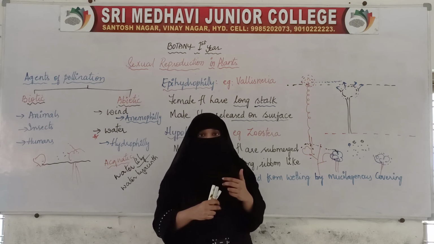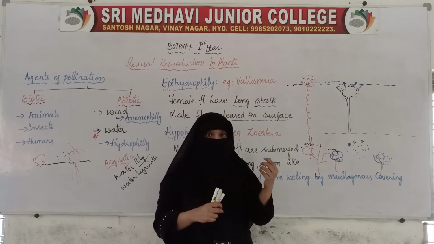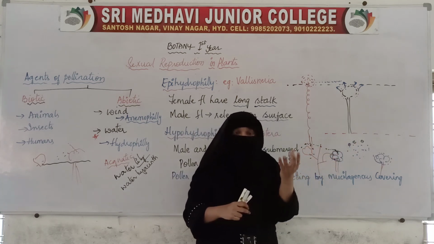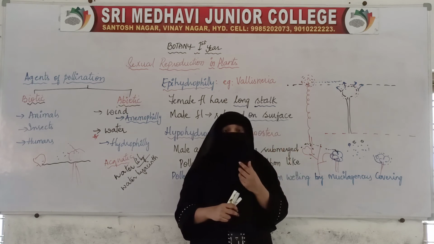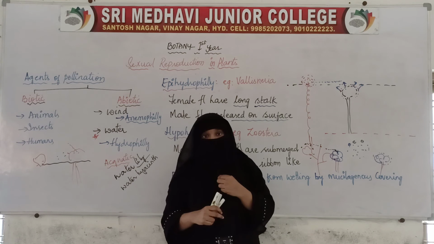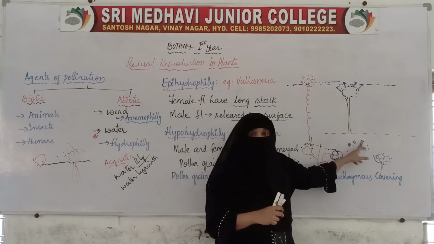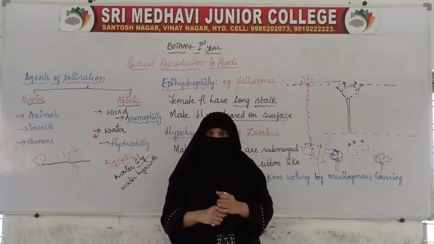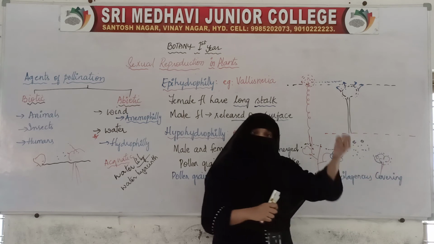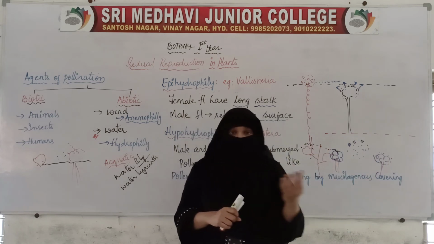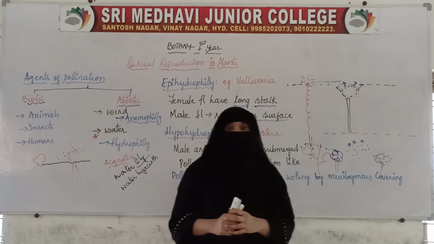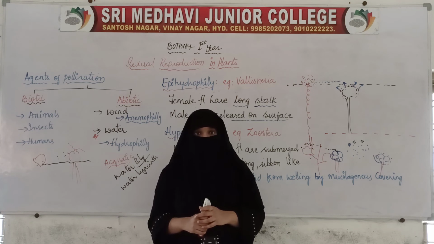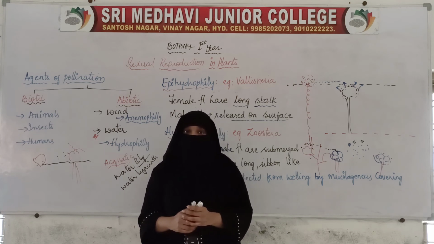How are they being protected from getting wet? How are they getting protected from the damage? Before the pollen grains are released, they will get a mucilaginous covering, and because of that covering, the pollen grains are prevented from wetting. They are kept dry, and when it reaches the stigma, the stigma will receive the pollen grains, and inside the pollen grains, the male gamete will be present.